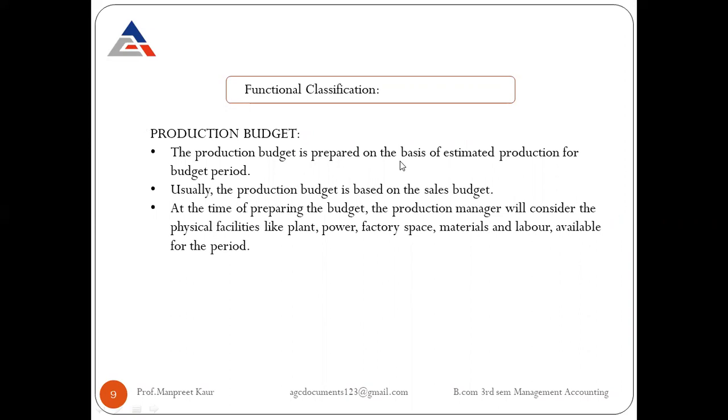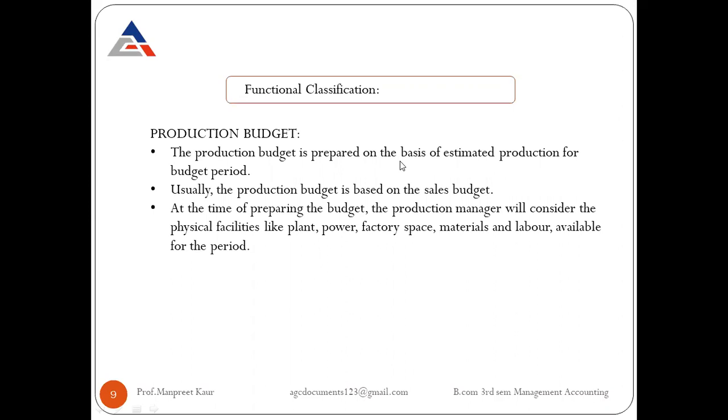Whatever amount is given to the particular department, with that budgeted amount a proper estimation of the production process is accomplished. Usually the production budget is based on the sales budget. Whatever the sales budget is, the production budget depends upon it.